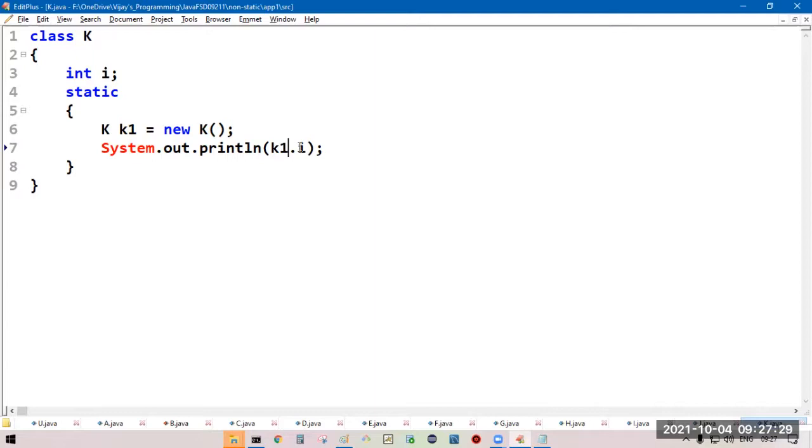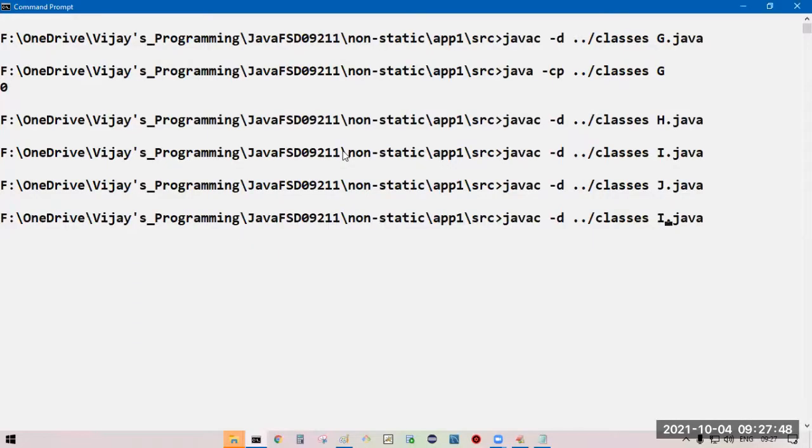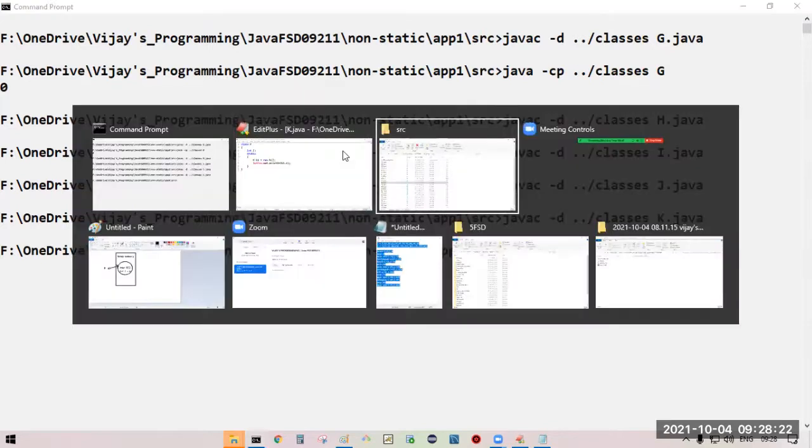By using the reference only, we are trying to access the non-static member of K. Syntactically proper. Come to the next.